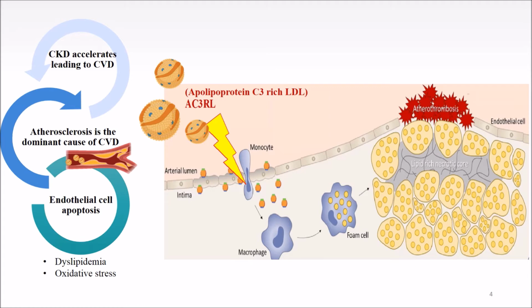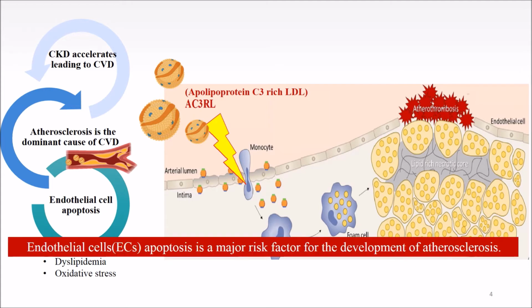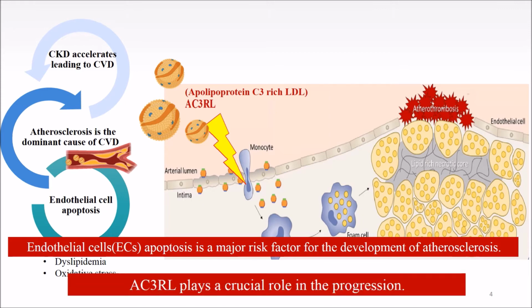This is the cause of CVD. So endothelial cell apoptosis is a major risk factor for the development of atherosclerosis. And ApoC3 may play a crucial role in the progression of endothelial cell apoptosis.